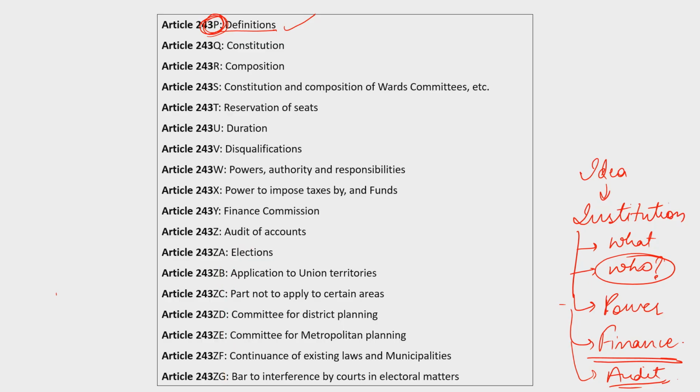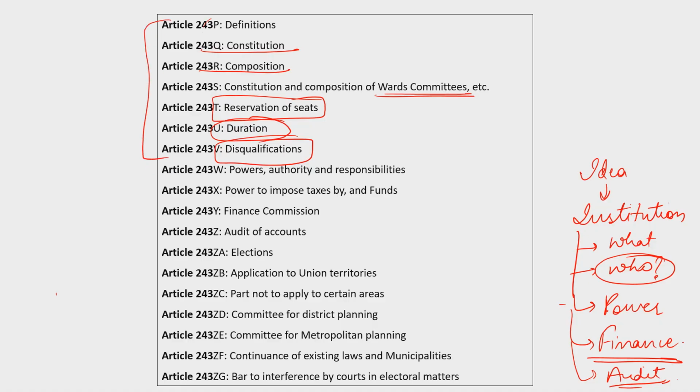Okay, so it's 243P, that is definitions are there, then the constitution of municipalities. Then how the ward committees will be formed, the composition, what will be the seats or reservation for marginalized communities, that is women or SC, ST, etc. What will be the duration, for how much time it will work, and who is qualified or disqualified from being a member of it. So this defines the structure and composition of the institution.